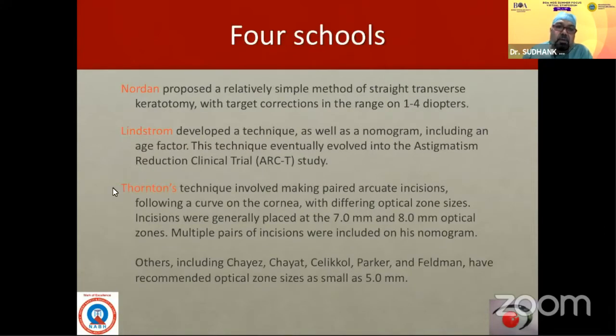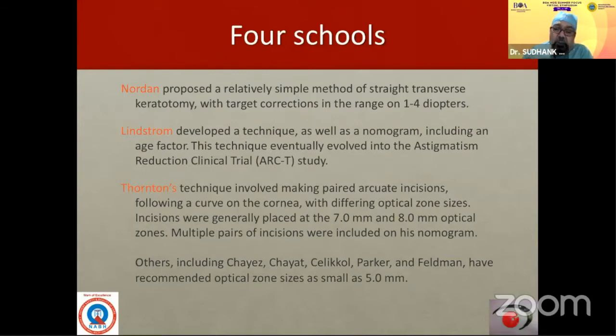So there were 4 schools of thought, Merlin, Lindstrom, Thornton, and they have different kinds of astigmatic keratotomy incisions. One like a flag, the other like radial, like the LRIs but much more central, in the cornea at about an 8 millimeter optical zone.